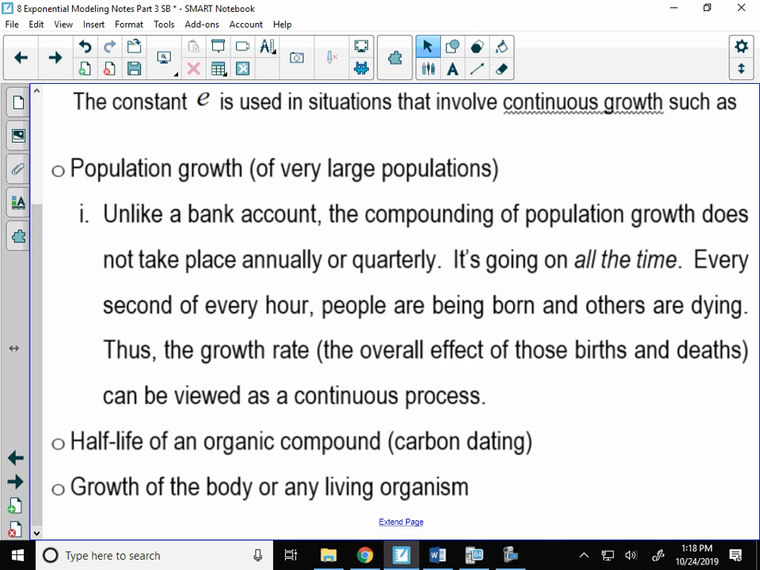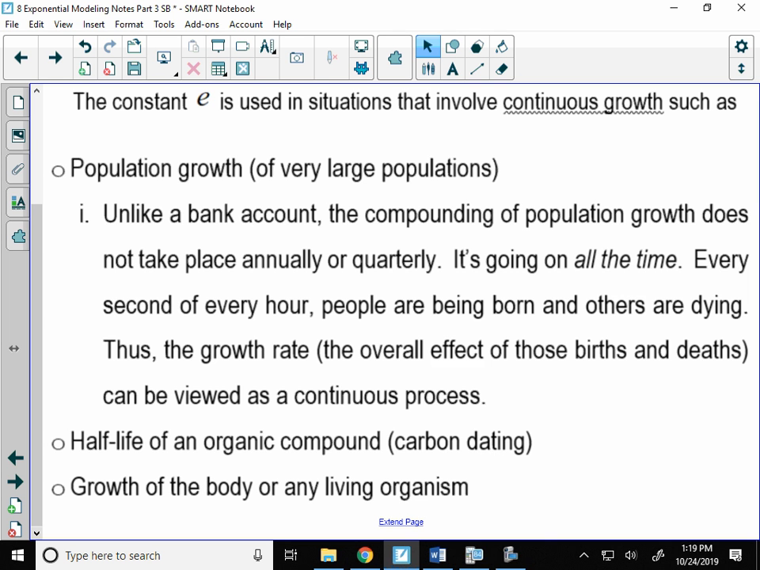Not everything can be compounded minutely or secondly; credit cards are charged monthly. Things that might use continuous growth would be something like the half-life, like carbon dating. Do you know what carbon dating is? The half-life of carbon is how you can tell how old a fossil is, because you know how much carbon is in it, and they know how fast carbon decays. Carbon decays continuously.